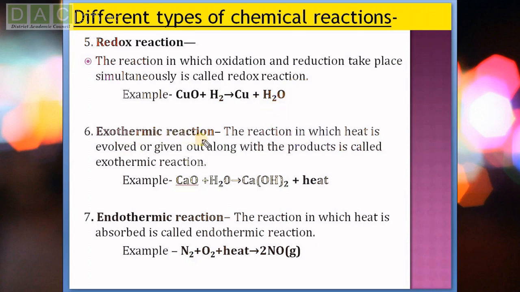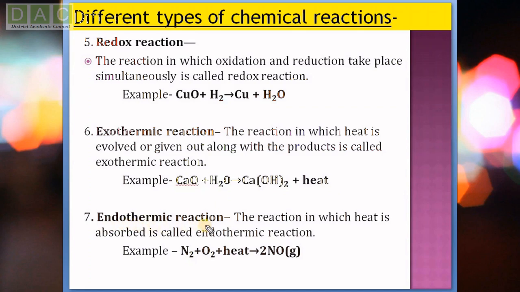Next, exothermic reaction. In a reaction, when heat is evolved, we call it an exothermic reaction. For example, calcium oxide reacts with water. I have already given this in combination reaction. When calcium oxide reacts with water, calcium hydroxide is formed. Calcium oxide is quicklime, and calcium hydroxide is slaked lime. It is formed with evolution of much heat. So when heat is evolved in a reaction, we call it an exothermic reaction.